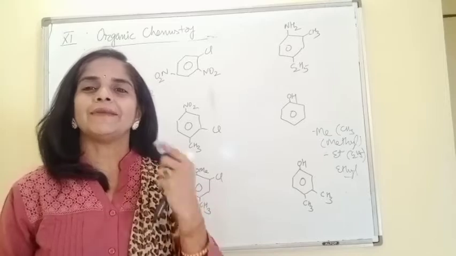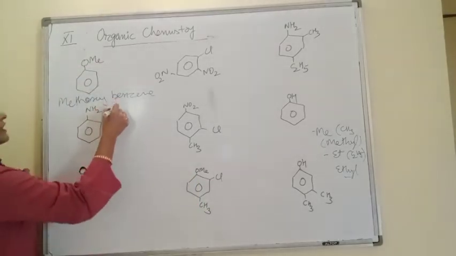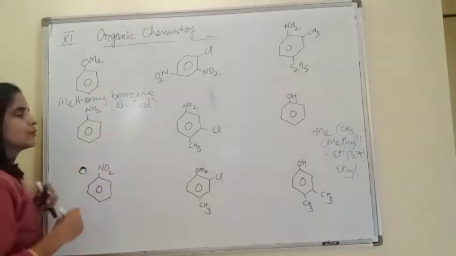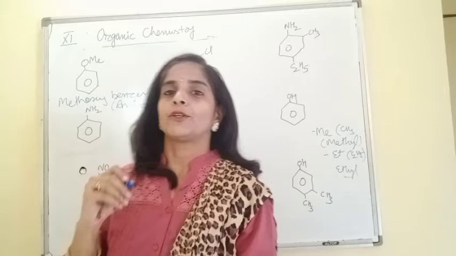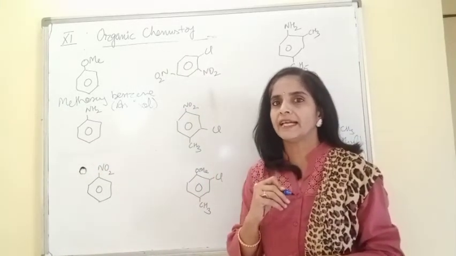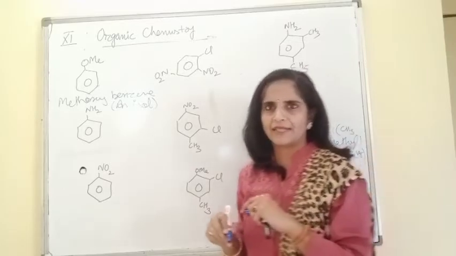More commonly named as anisole. Very, very important name, anisole. So if it is written, draw the structure of anisole, immediately it should come to our mind that anisole means methoxybenzene.